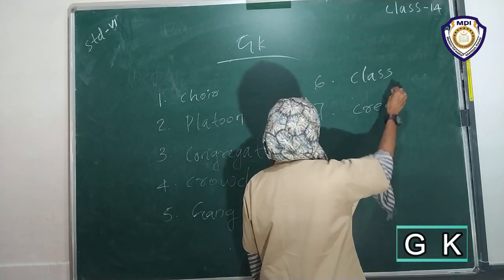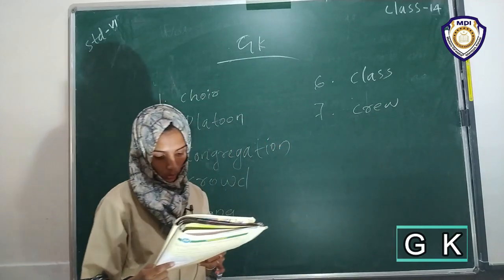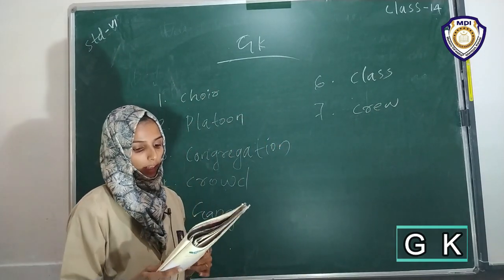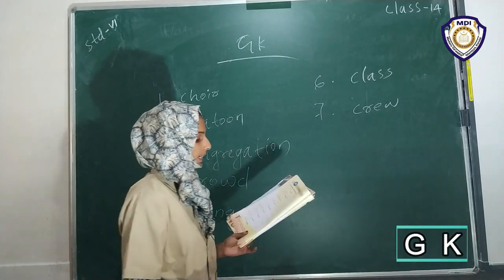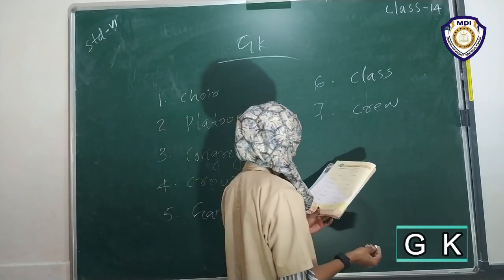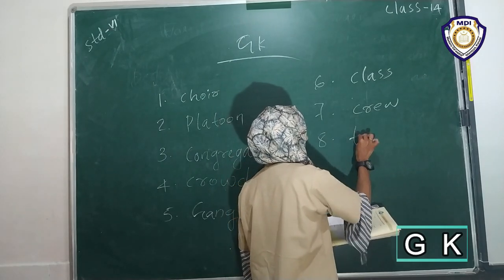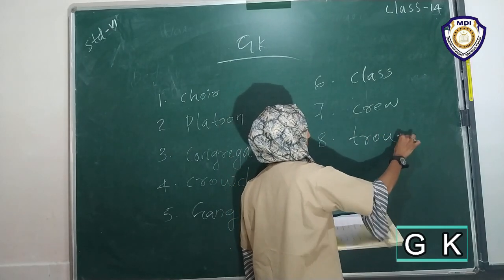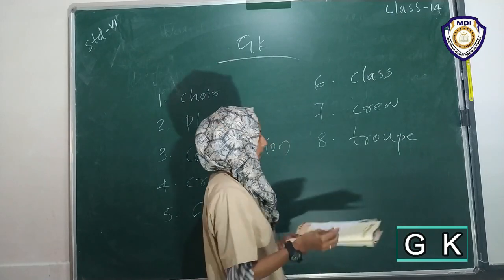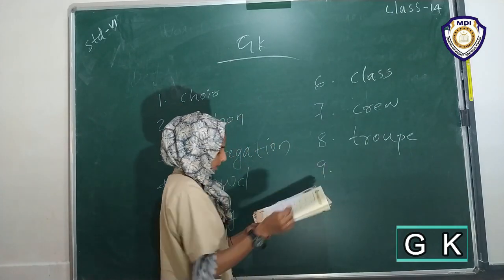A crew of sailors. Eighth one, a dash of dancers. A troop of dancers. Ninth one,